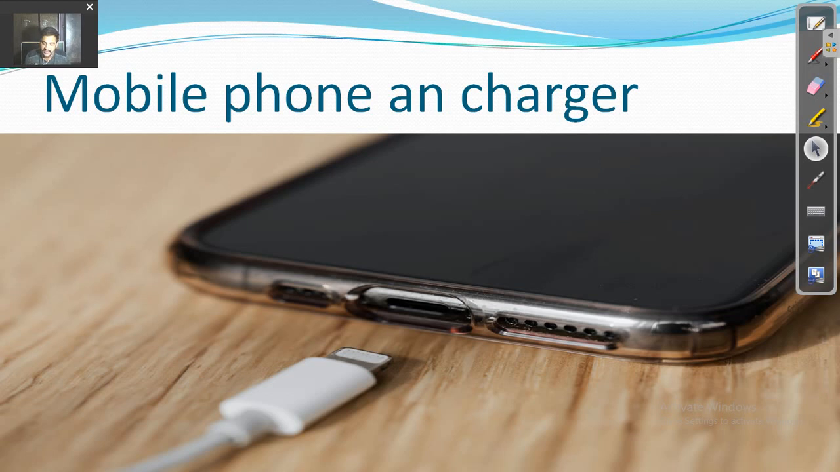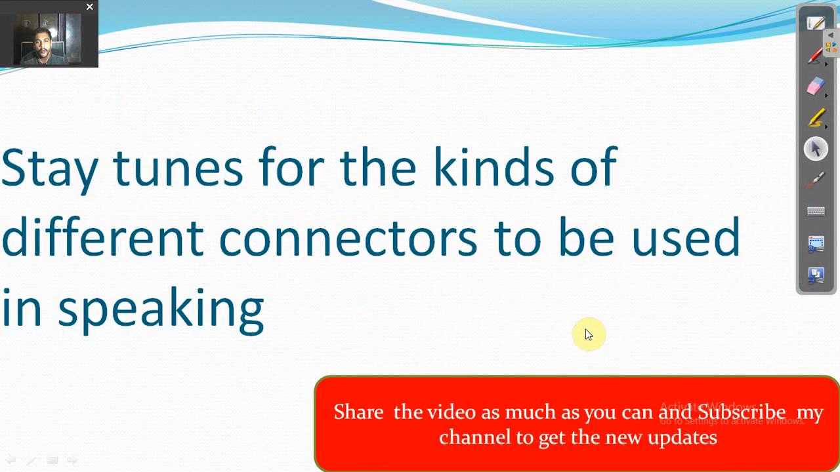If I want to say two statements to somebody at the same time and they are correlated, I should know that the connectors to be used would be the additive connectors. Which are those additive connectors, we're going to talk about in the next video. For the time being, stay tuned for the kinds of different connectors to be used in speaking. We're going to talk about that in the next video.